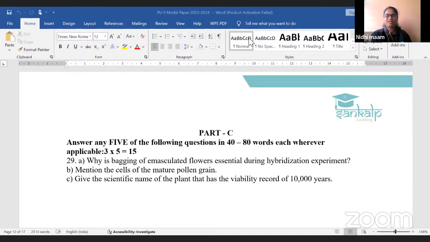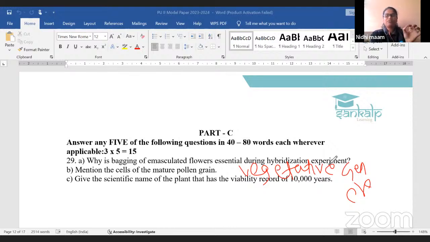So I got the answer from Priyanka. Okay, very good. Quick response from Priyanka BK. Mention the cells of mature pollen grain. The first one is the vegetative cell. The next one is the generative cell. VG. Remember it as VG. VG means what? V for vegetative cell, G for generative cell, right?